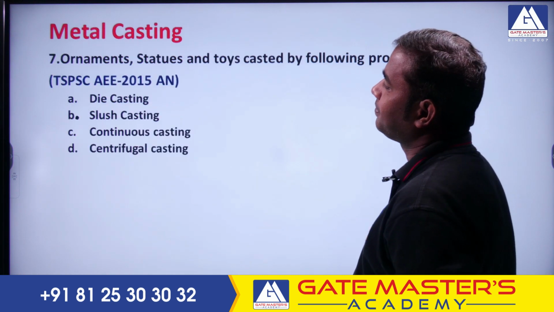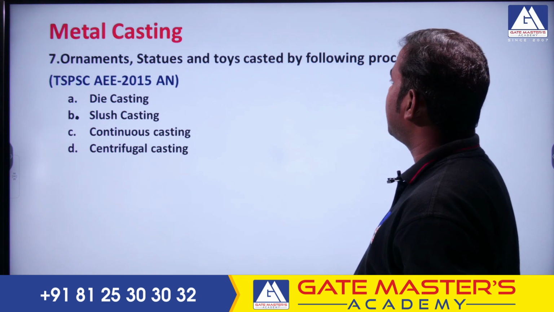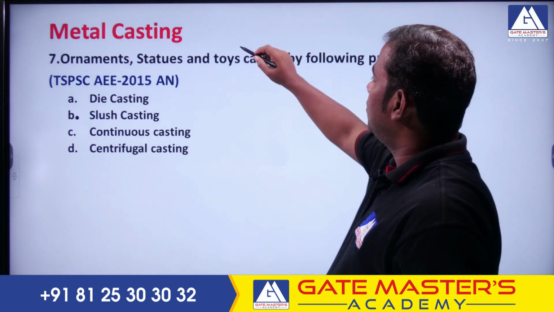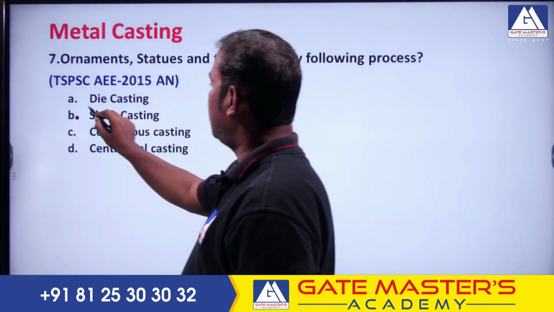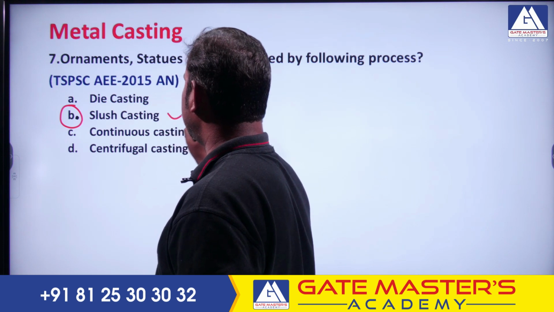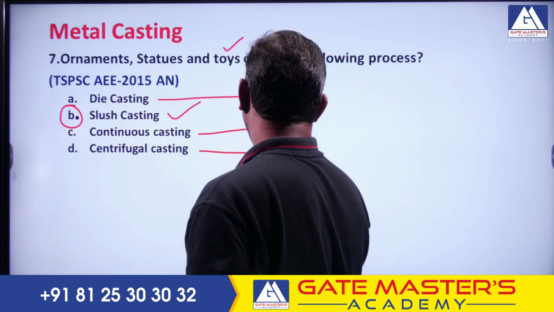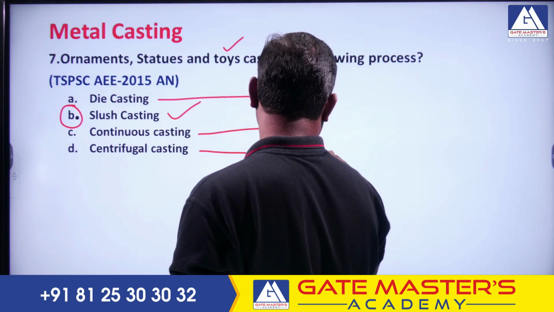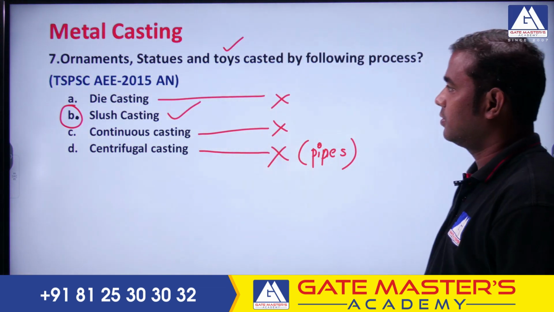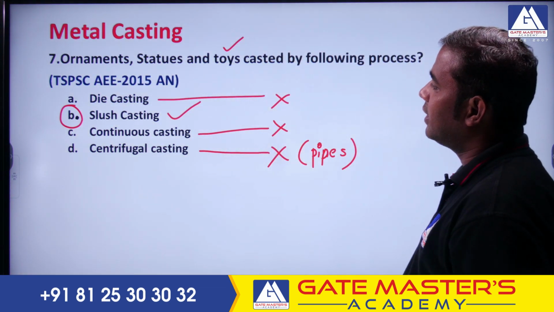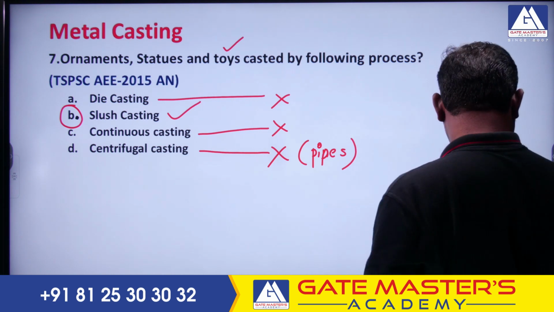So the next question is this one, ornaments. See, the 7th question: ornaments, statues, toys are cast by the following process. Okay. So remember, if there is a word like toys, it can only be done by using slush casting. Die casting can be done, continuous casting can be done, but centrifugal casting is only used for pipes, okay, not for everything. Mostly centrifugal casting is used only for pipes. So ornaments, statues, these are all delicate items, right. So there is only one obvious answer, that is slush casting.